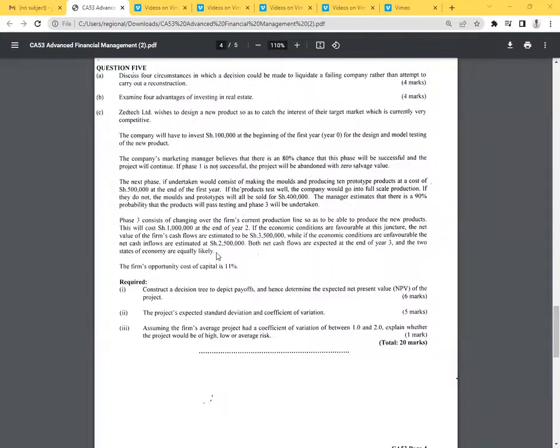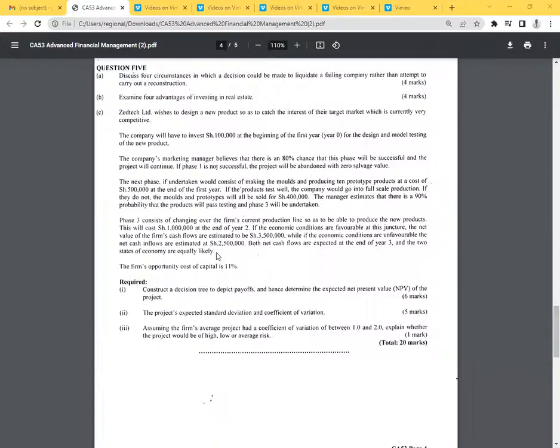Question number 5C: tZact Limited wishes to design a new product so as to catch the interest of their target market, which is currently very competitive. The company will have to invest 100,000 at the beginning of the first year, which is year 0, for the design and model testing of the new product. The company's marketing manager believes that there is an 80% chance that this phase will be successful and the project will continue.